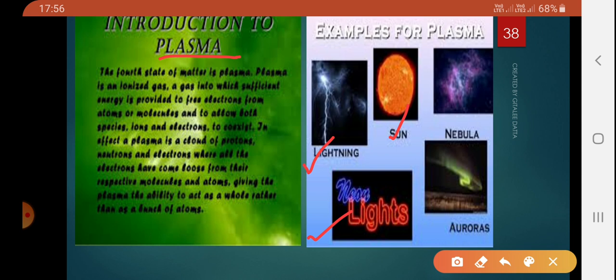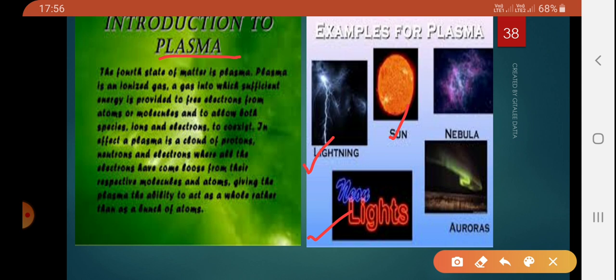So this plasma is the fourth state of matter, which is an ionized gas, a gas into which sufficient energy is provided so that free electrons are released from atoms or molecules. Also remember, plasma is ionized gas, which is present naturally and can also be made artificially in the lab. Naturally, for example, inside the sun. But artificially you can give the example of a discharge tube. You can give the example of neon lights. All these are examples of plasma.